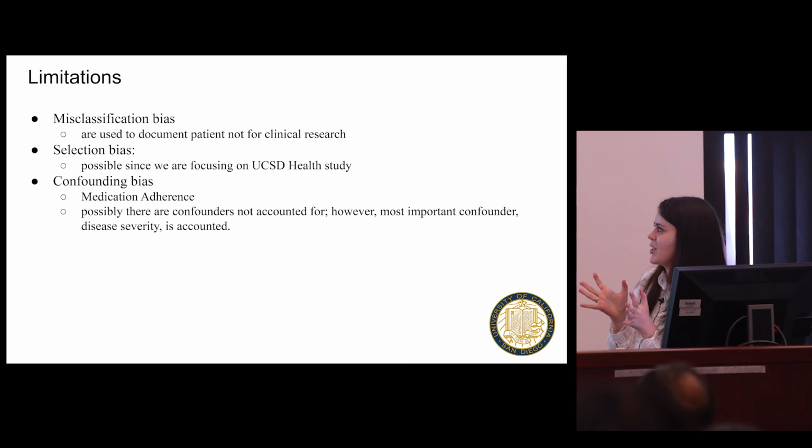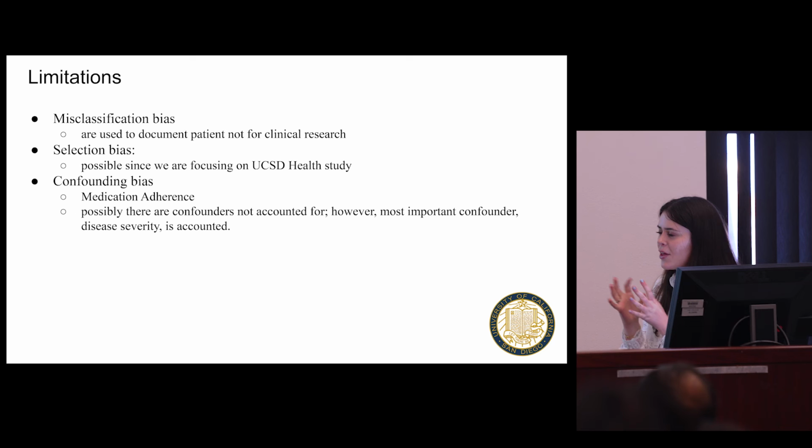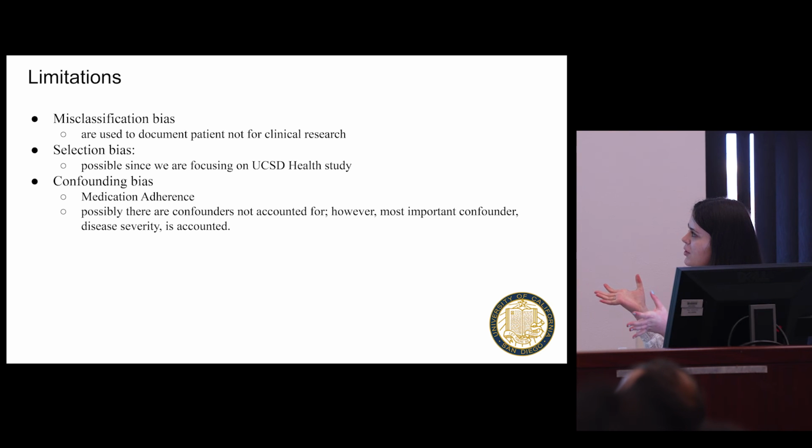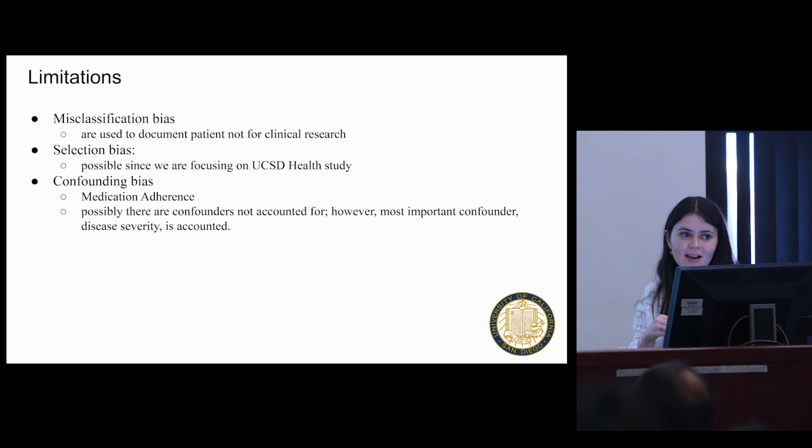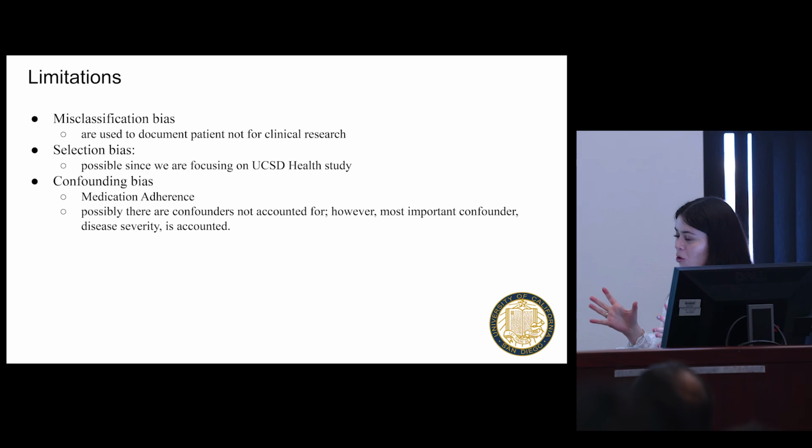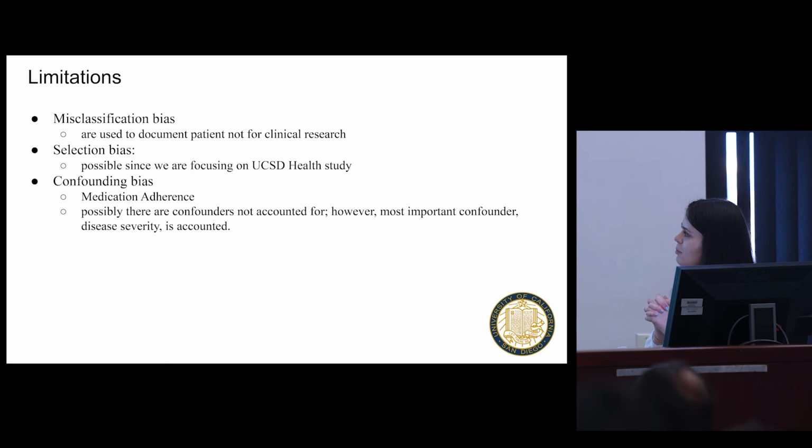So some limitations in this study, well, the primary purpose for this database is to document patients. However, we use it for clinical research. A selection bias is that I'm only focusing on UCSD Health. This does not apply globally. And some confounding biases are medical adherence, and I did not account for some confounders that are probably mentioned in published literature, such as obesity, as I've mentioned before. However, I would say the most important confounder that I did mention was disease severity.